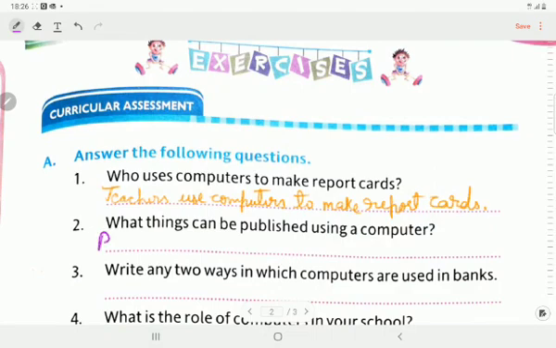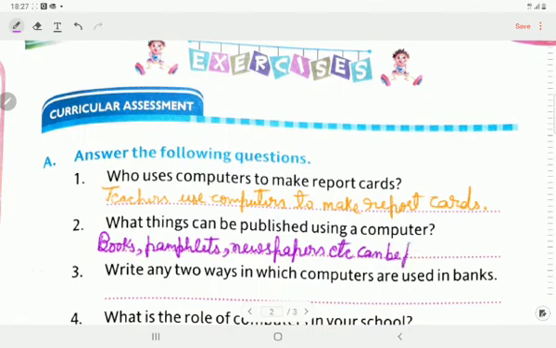Books, pamphlets, newspapers, etc. can be published using a computer.